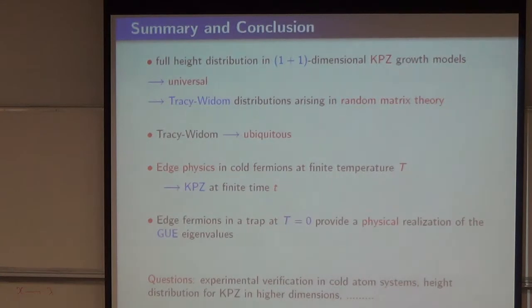And of course, there are many interesting questions. We are collaborating with Christophe Salomon at Ecole Normale Supérieure, and we're also talking with Immanuel Bloch at Munich to see if some of these predictions can be verified in real experiments on cold atom systems, because they have the quantum microscope and other sophisticated experiments. And then there are, of course, many other interesting questions, like, for example, the KPZ height distribution in higher dimensions is a widely open problem, and what kind of universality classes there will be, are there any random matrix instances there? So, okay, thank you very much.